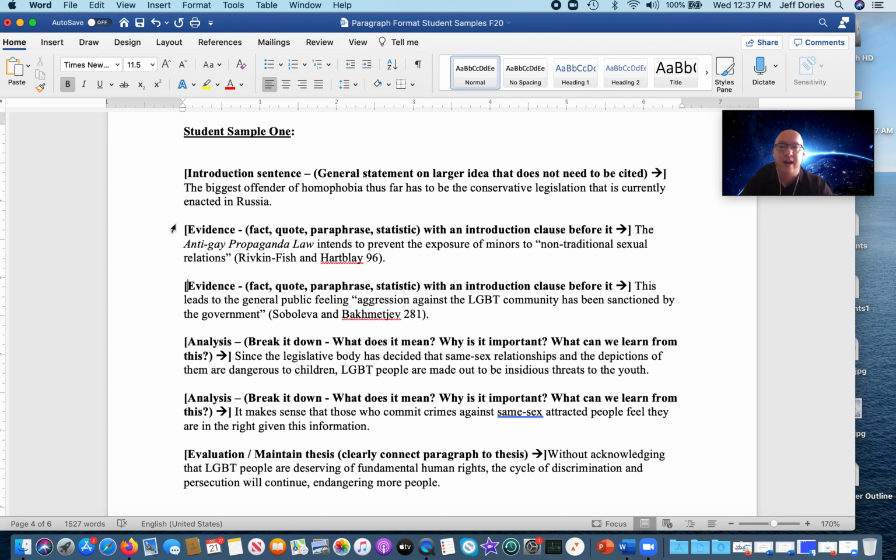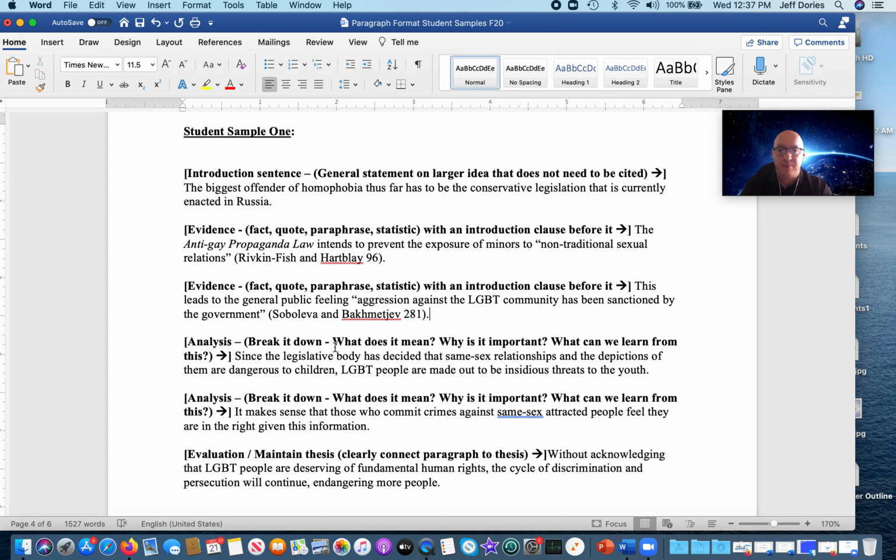Okay, now remember, if you're using more than one piece of evidence, you really need to focus in and make sure you analyze both parts of that. Don't put it together and analyze it. Analyze each part, okay? So in this case, this first one, the anti-propaganda law, prevent non-traditional sexual relations.